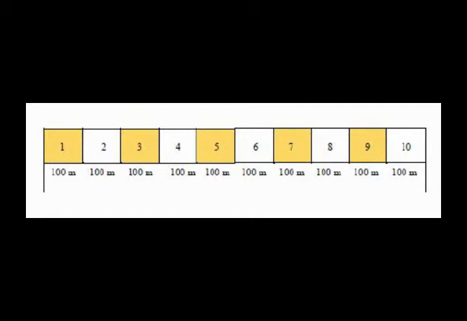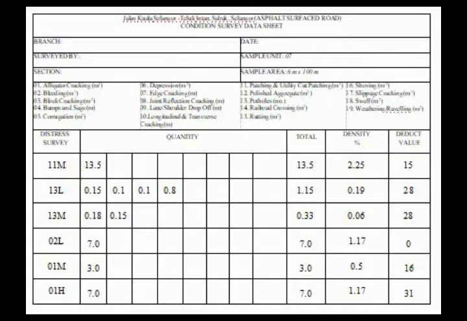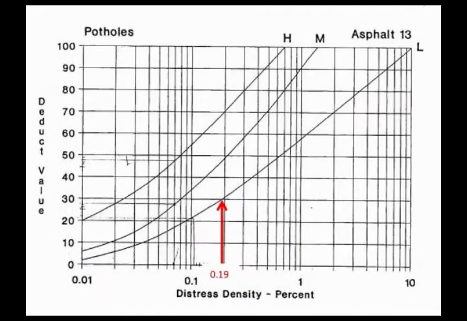For the calculation of PCI, this is an example calculation for sample unit 7. The distresses found in sample unit 7 are medium severity patching, low and medium severity pothole, low severity bleeding, and medium and high severity alligator cracking. Density can be calculated by using the formula of total distress level divided by the area of the road times 100%. Because the distress found was in square meters, we divide by the area of the road. The deduct value can be determined by using the distress deduct value curve. This is how to determine the deduct value from the curve.